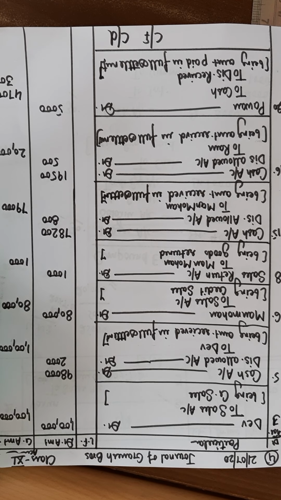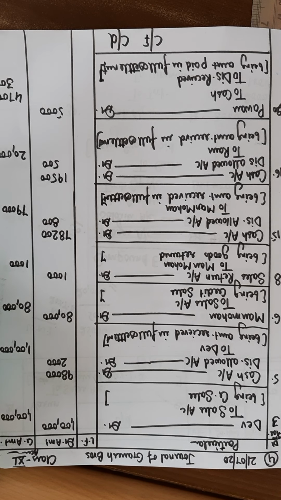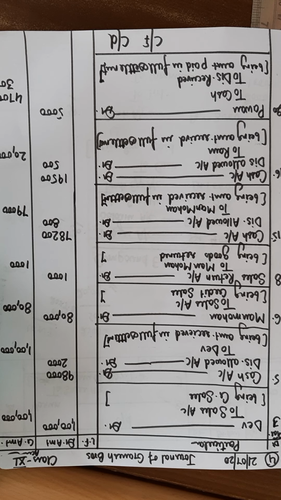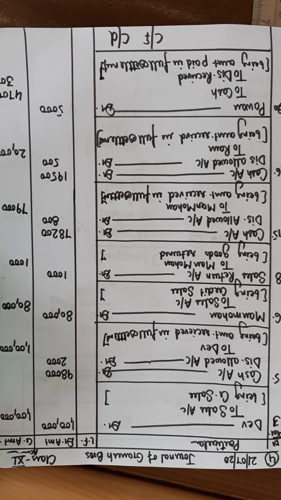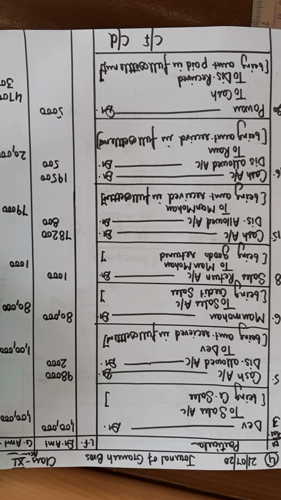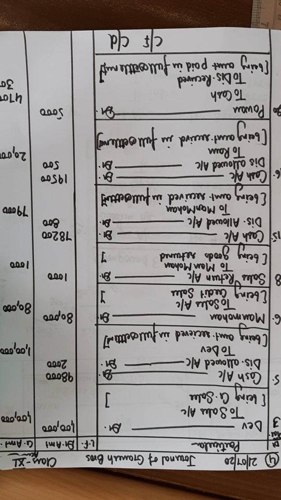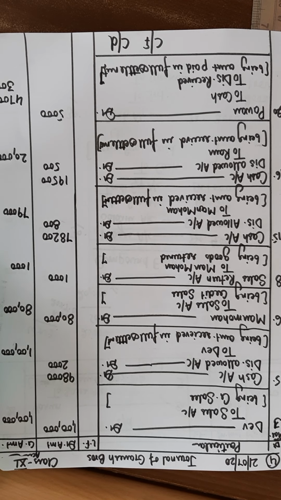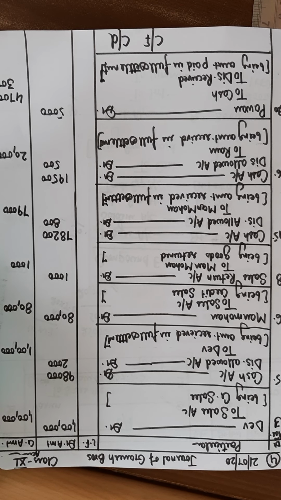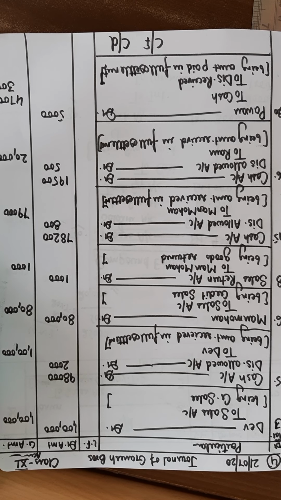Clear? Now the next entry is that you are receiving cash of rupees 19,500 and allowing a discount of rupees 500 to Ram. So you are receiving cash of 19,500, cash is coming inside, that's why it will get debited. Discount allowed account debited with rupees 500, and to Ram, because Ram is the giver.